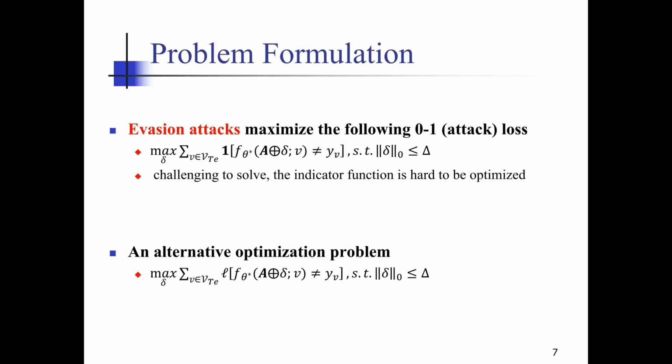The existing graph evasion attack is to maximize the 0-1 attack loss using optimal perturbation delta under the budget. However, it is challenging to solve because the indicator function is hard to be optimized. Therefore, it is usual to use an alternative optimization problem where the per-sample loss is used to replace the indicator function. Can we improve the graph evasion attack efficiently? Yes. We will leverage certified radius to achieve this goal.